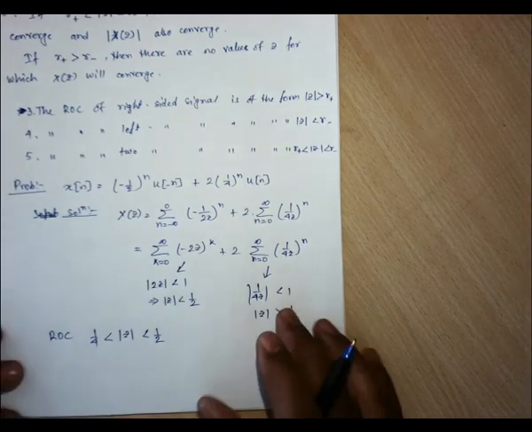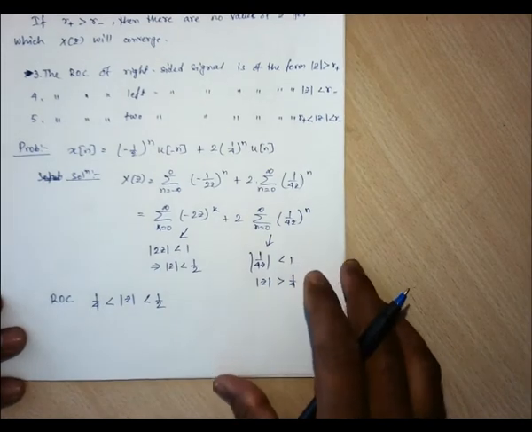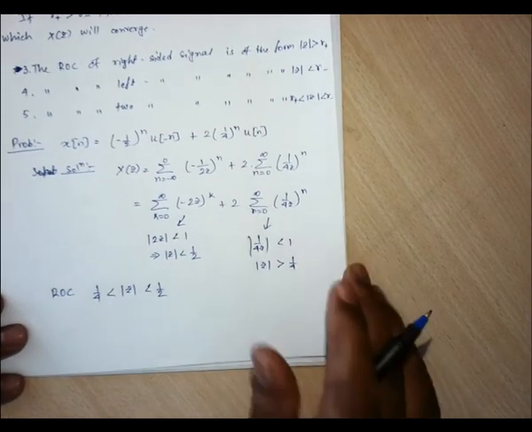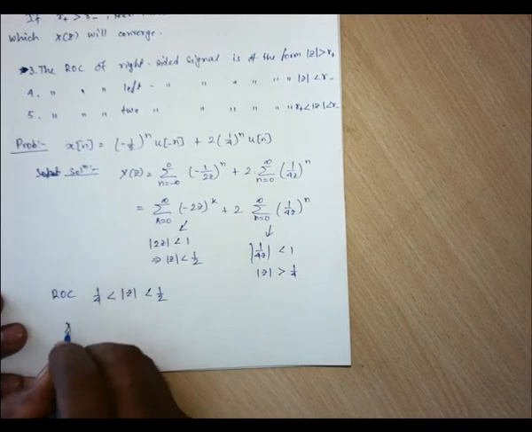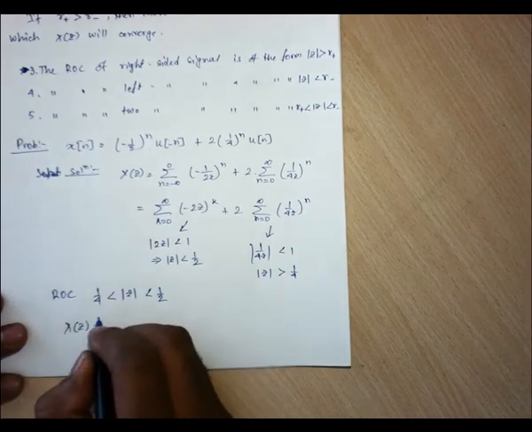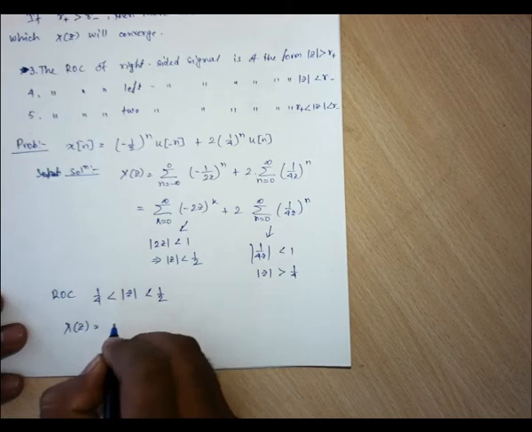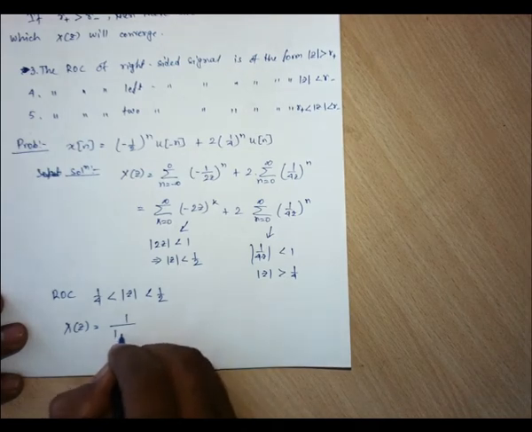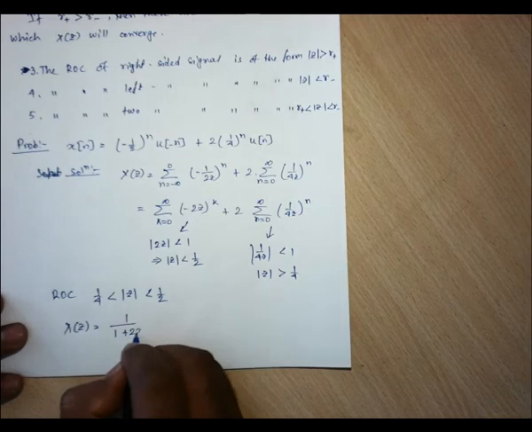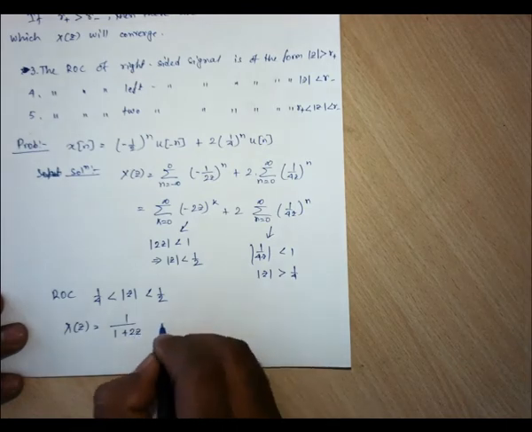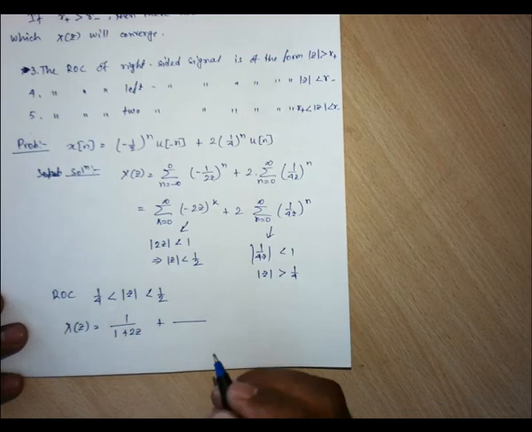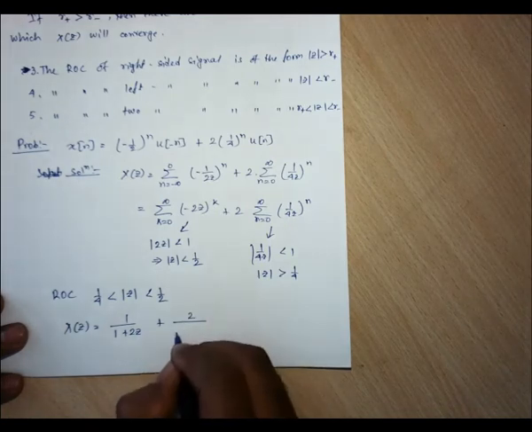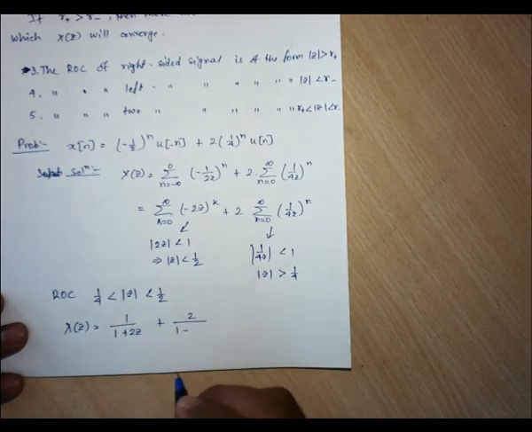So if we find this X(z), then also from the poles and zeros configuration we can easily find out this ROC. So for this, what will be this X(z)? It is 1 by (1 plus 2z), that one becomes plus of 2z, then plus 2 by (1 minus 1/(4z)), right?